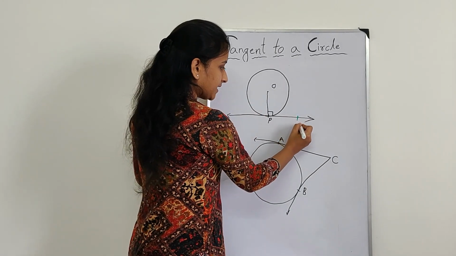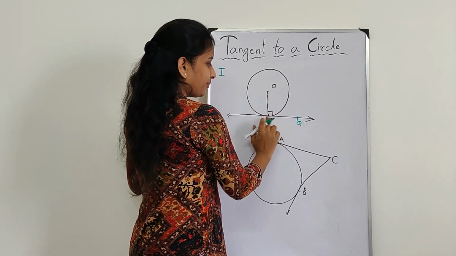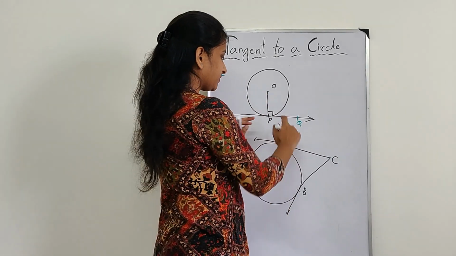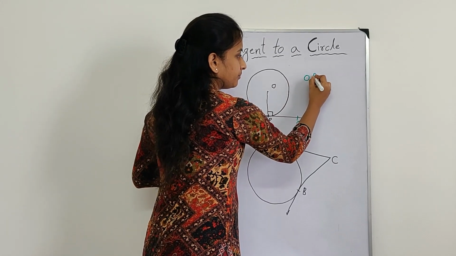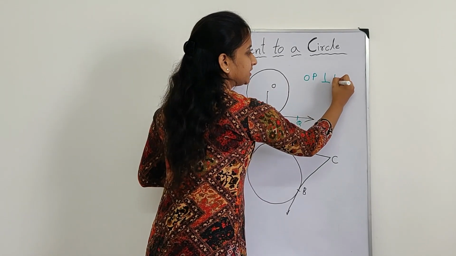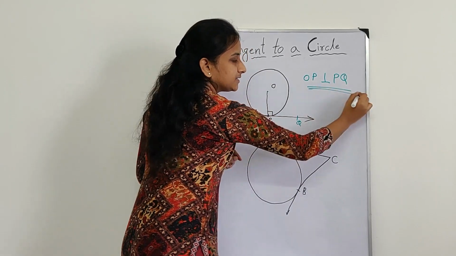If I name this as Q, angle OPQ is 90 degrees. OP is perpendicular to the tangent PQ. This is the first theorem.